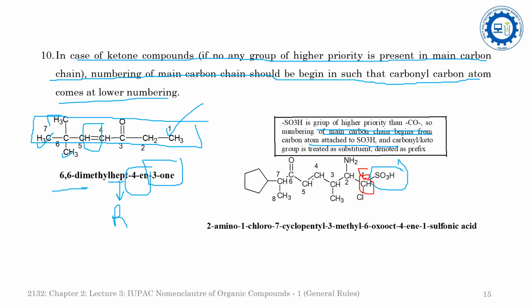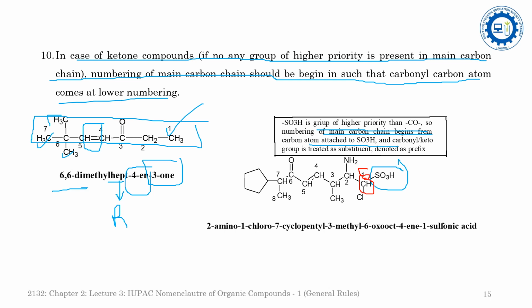As per the longest chain rule, we will have to select the longest chain which has the highest number of carbon atoms, highest number of unsaturations, highest number of functional groups, highest number of substitutions, or the highest number of extensions of branching.